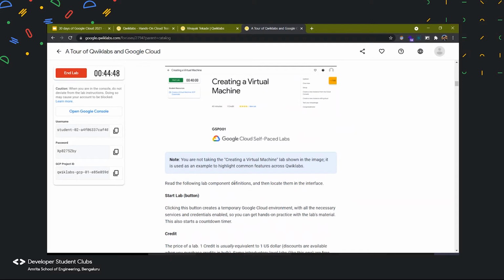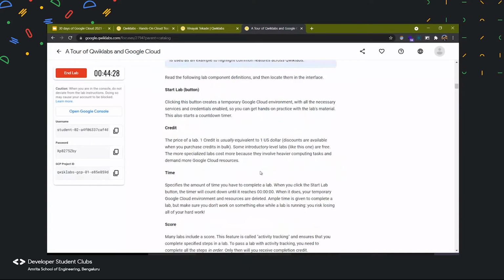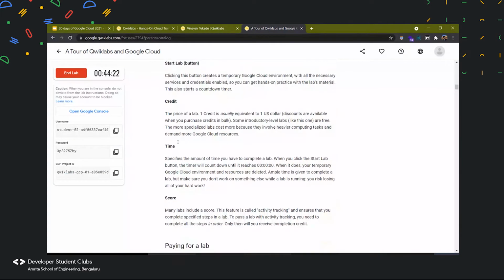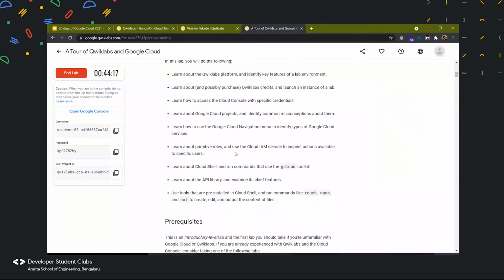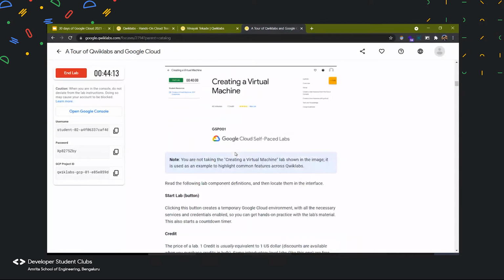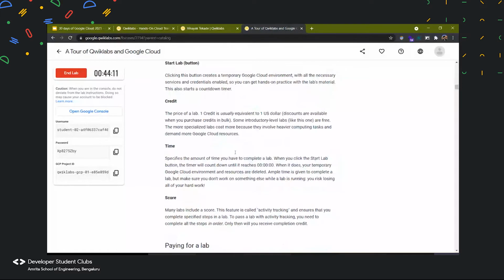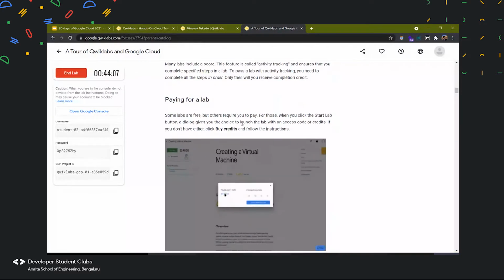So what is a Google Cloud project, you may ask? Let's say you're working at an organization and that organization has many projects to work on. So we can create many such projects in our Google Cloud platform, and each project will have its unique ID, and that unique ID is this, right? And then each lab will cost some credits, and this lab is free for now. Each of those credits will be costing you every time. But since you're getting a monthly subscription in this 30 Days of Google Cloud program, it will not be charging you this time.